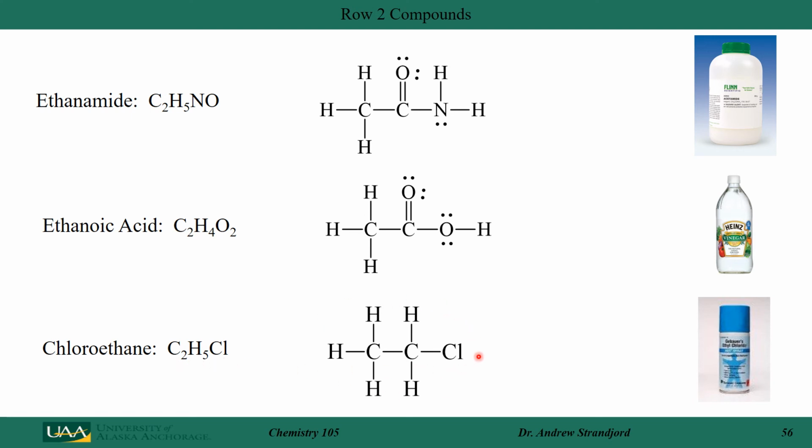I can arrange those together to form my octets around carbon. Notice I did not draw the lone pairs of electrons on chlorine here. Sometimes that's just assumed. I wouldn't have to draw them around these oxygens either. That's just typical of a chemist. Either put them in or don't put them in.